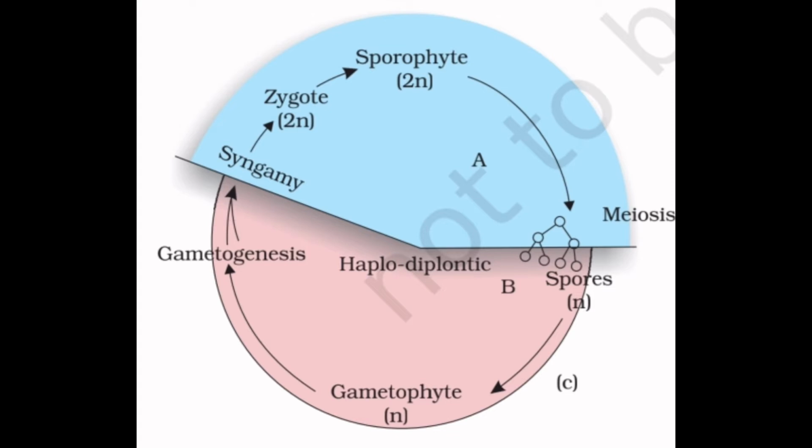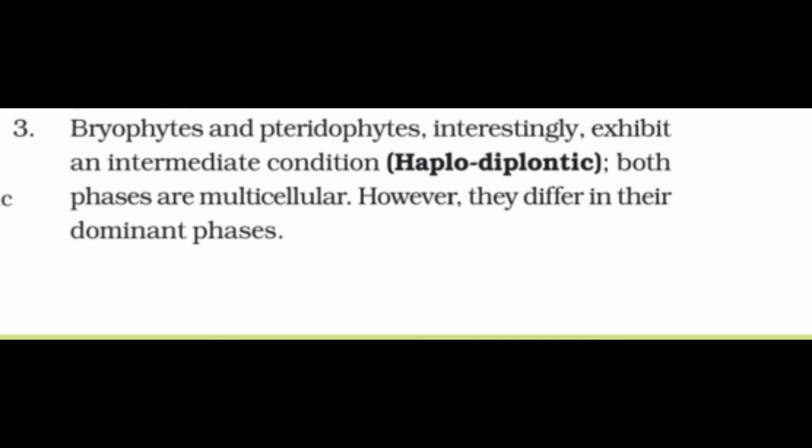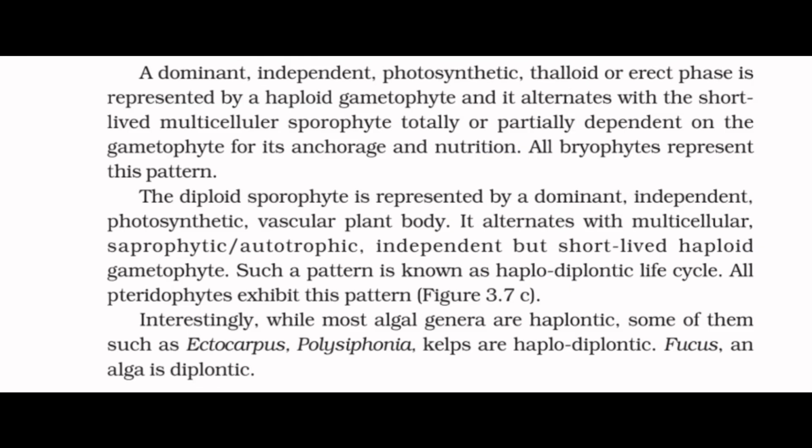Bryophytes and pteridophytes interestingly exhibit an intermediate condition, haplodiplontic. Both phases are multicellular, however, they differ in their dominant phases. A dominant, independent, photosynthetic, thalloid or erect phase is represented by a haploid gametophyte and it alternates with a short-lived multicellular sporophyte totally or partially dependent on the gametophyte for its anchorage and nutrition. All bryophytes represent this pattern.